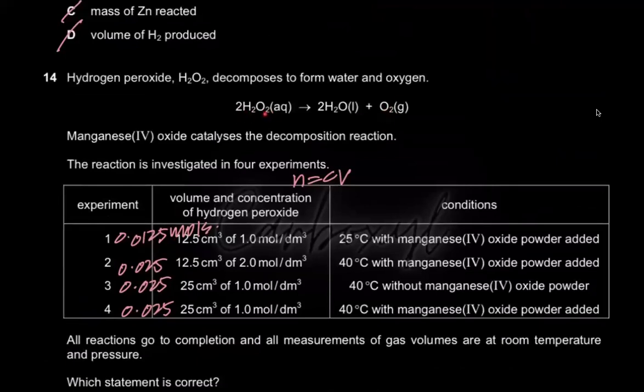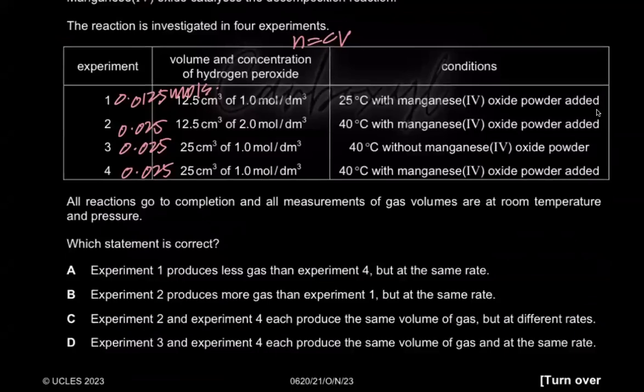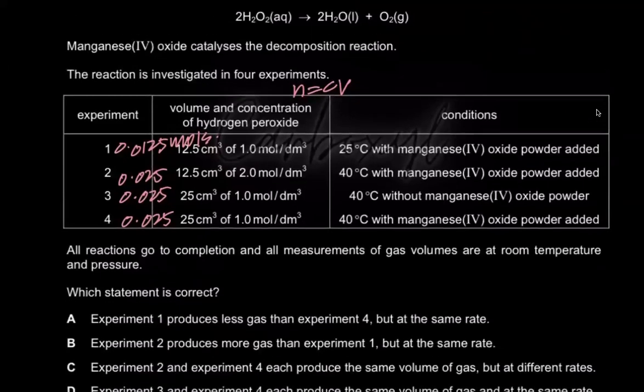So if you have different moles of hydrogen peroxide, obviously the volume of oxygen that's going to form is going to be different. Either you can do donkey work and start calculating the volume of oxygen from 0.0125 moles and 0.025 moles and use your stoichiometric equation, but that's just going to waste your time. You know that the moles of hydrogen peroxide are different. So if you use stoichiometry to find the volume of oxygen, it's also going to be different, right? So experiment 1 produces less gas than experiment 4, but at the same rate.